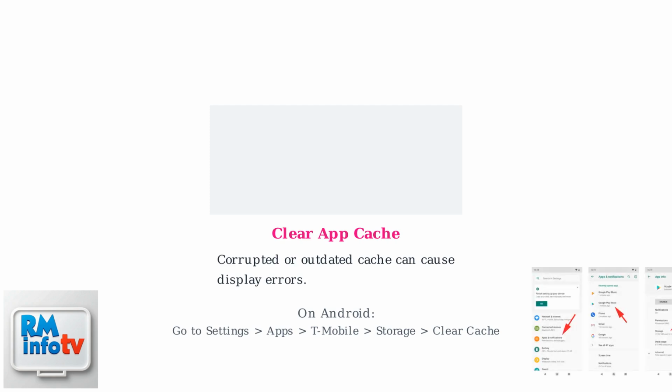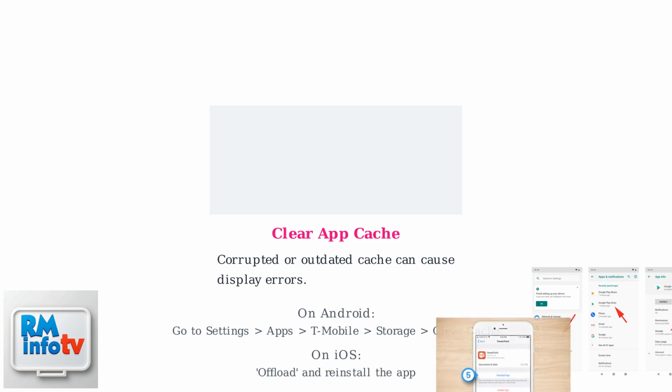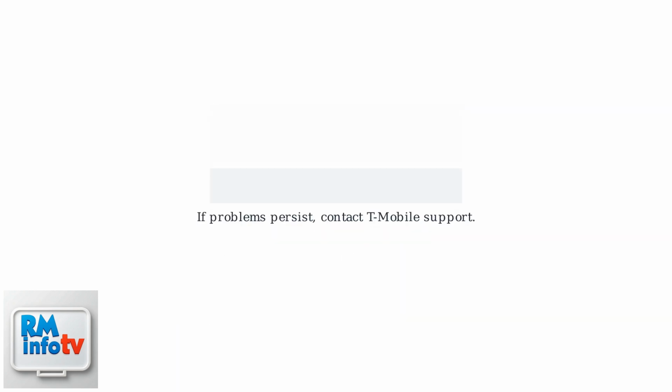Third, clear the app cache. Corrupted or outdated cache can cause display errors. On Android, go to Settings, Apps, T-Mobile, Storage, Clear Cache. On iOS, offload and reinstall the app. If problems persist, contact T-Mobile support.